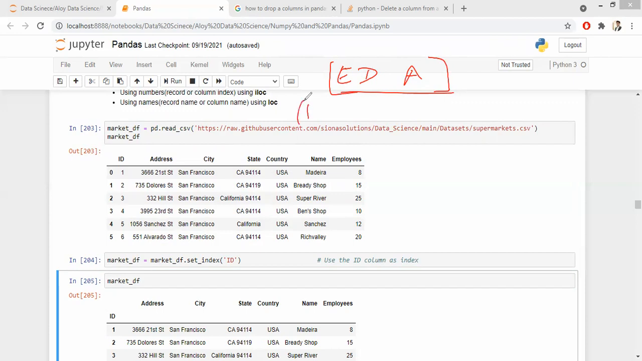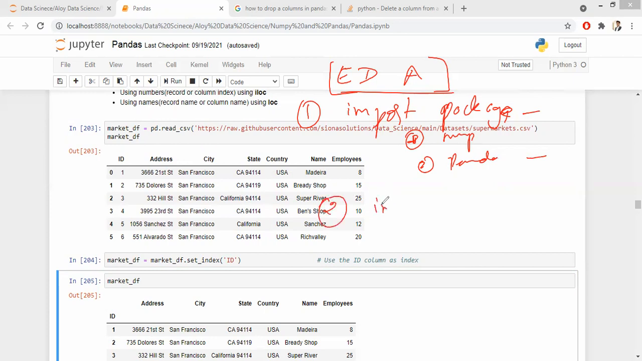The first step of data analysis is to import all the packages. Now, how many packages have you learned? Two packages. The first is NumPy, the second one is pandas. And you're going to learn more packages. The first point is to import all the packages. The second point is to import your data.